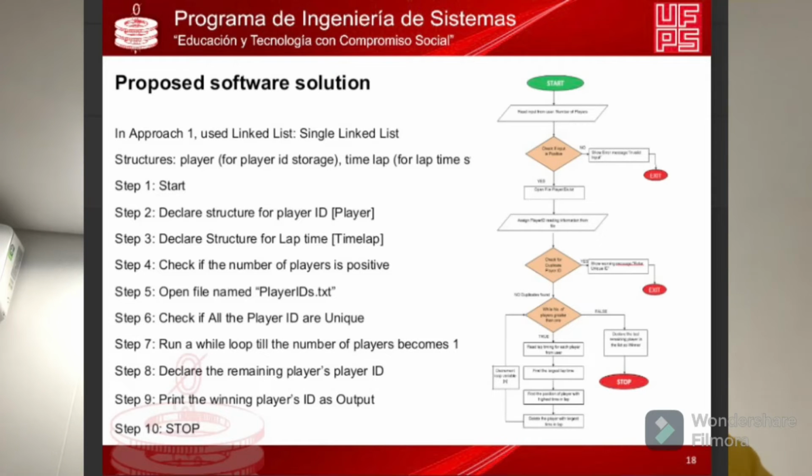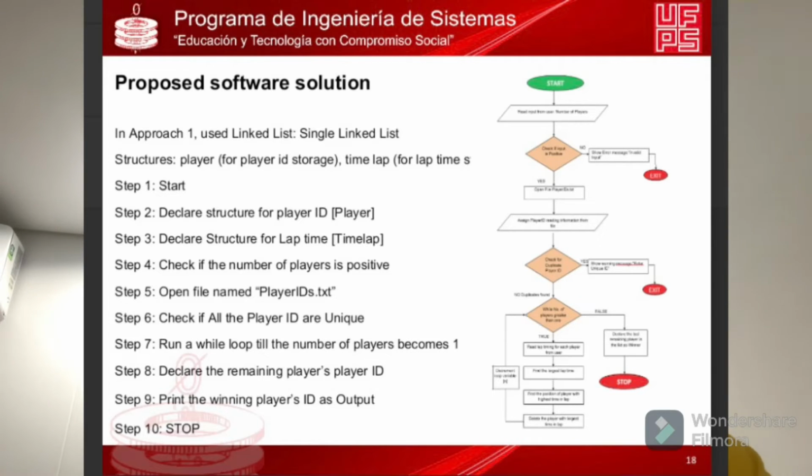Step number 1, start. Step number 2, declare the structure for the player ID. Step number 3, declare the structure for the lap time. Step number 4, check if the number of players is positive. Step number 5, open the file named playerids.txt. Step number 6, check if all the player IDs are unique.